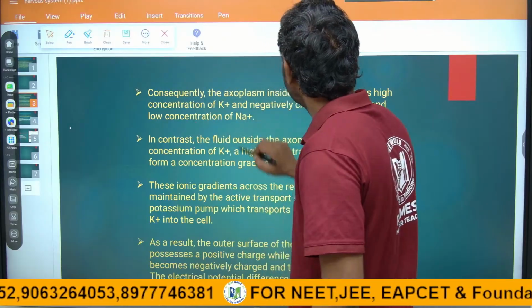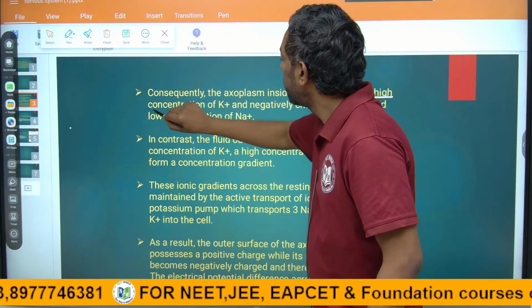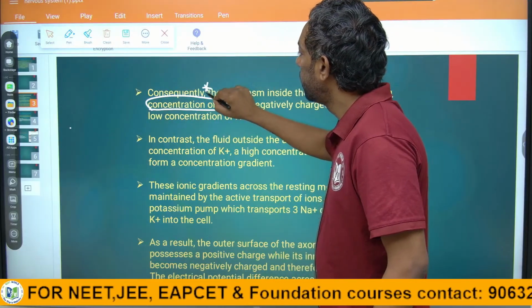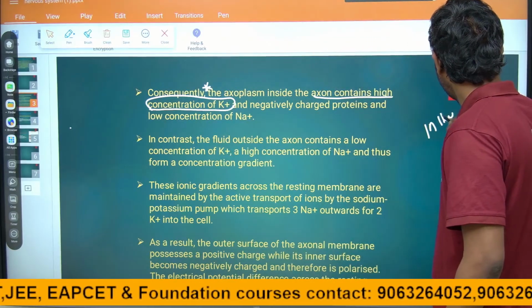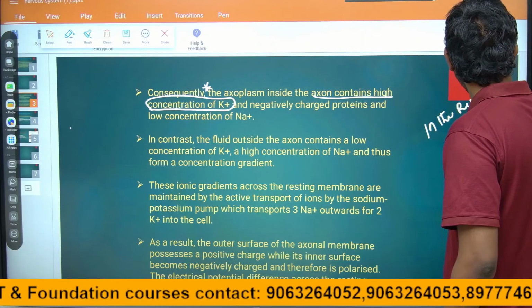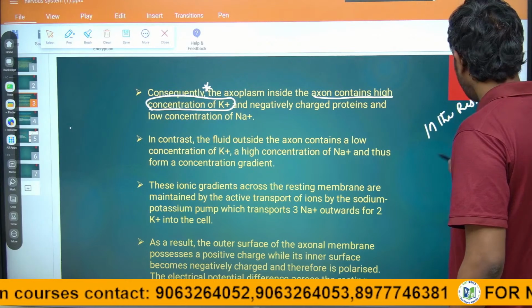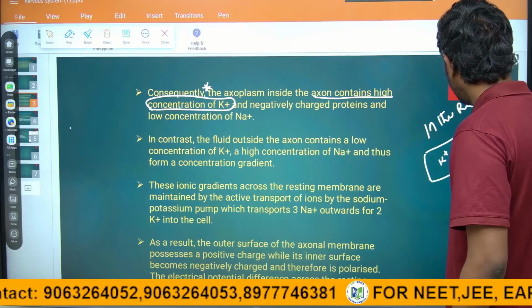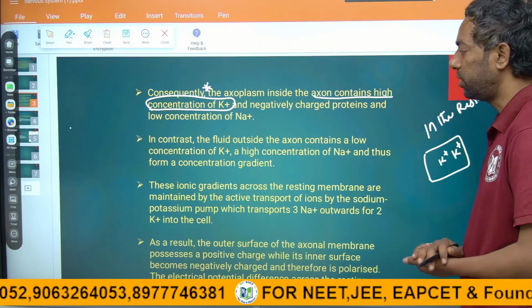Consequently, the axoplasm inside the axon contains a high concentration of potassium. This is important, guys. In the resting potential, inside the cell there is a high number of potassium. Okay?